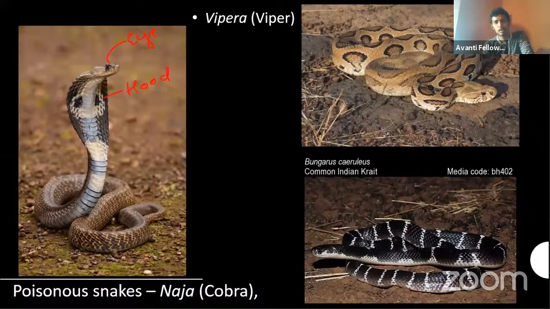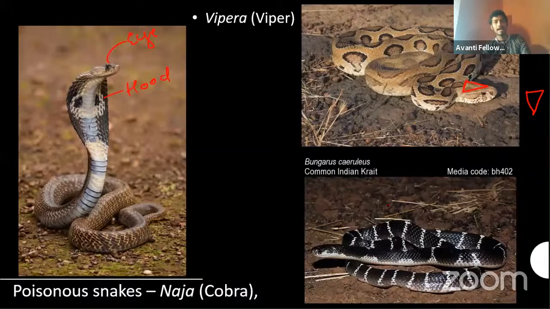And the second one is the viper. So this is the Russell's viper. Okay, several types of vipers are there. How can you differentiate different vipers? Based on their triangular head. Vipers will have the triangular head, and they are too dangerous. When the conditions are very warm, during the rainy seasons, they will try to stay below the litter and everywhere. That's why they are also dangerous. They are also poisonous, highly poisonous. They are also present throughout the Indian subcontinent.